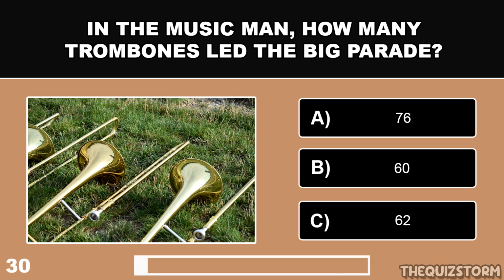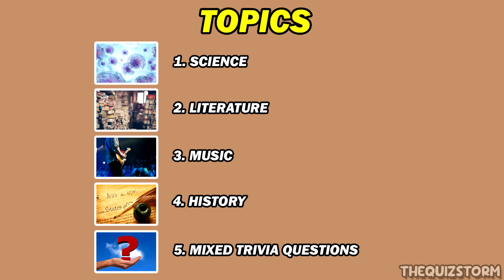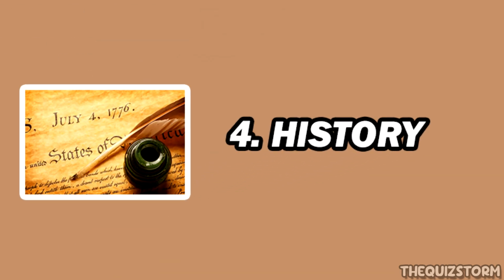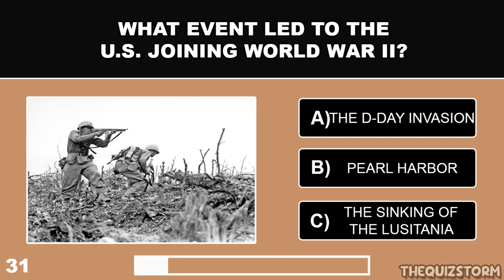In The Music Man, how many trombones led the big parade? And the correct answer is 76. What event led to the US joining World War II?